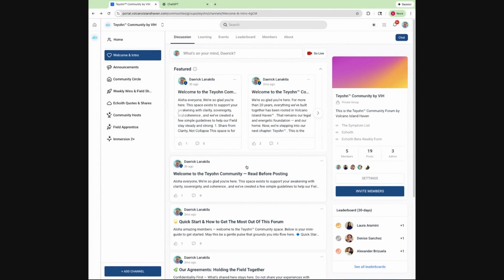Now, when you're ready to go into Echo with, if that is something that you have access to, over here on the right-hand side, you can see there's some links. There's a link to the symptom list. If you want to update your symptom list, every Sunday it's right there. We'll be sending you an email also with the link to that. But also with Echo with, you can click right into Echo with and get in there and start using it. And there's another video that will show you what that looks like when you click in there.